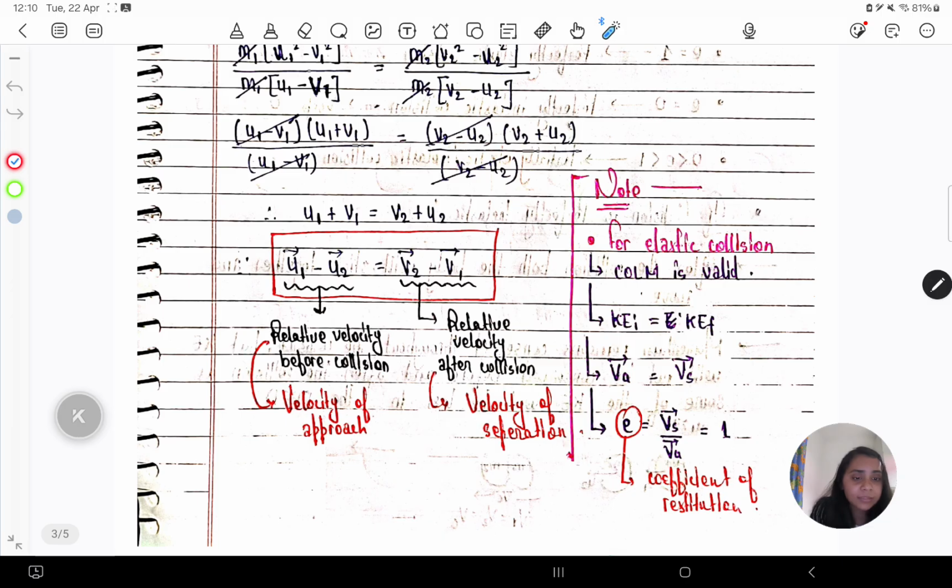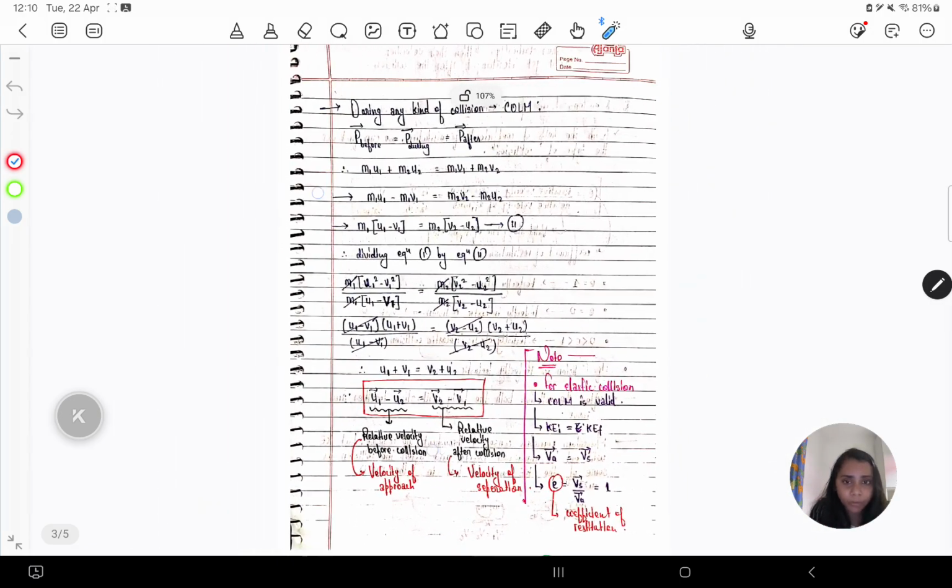Last thing: the ratio between the velocity of separation and velocity of approach is denoted by the letter E, and it is called the coefficient of restitution. Since for elastic collision, velocity of separation and velocity of approach are the same, this ratio becomes 1. So for elastic collision, the coefficient of restitution is 1.